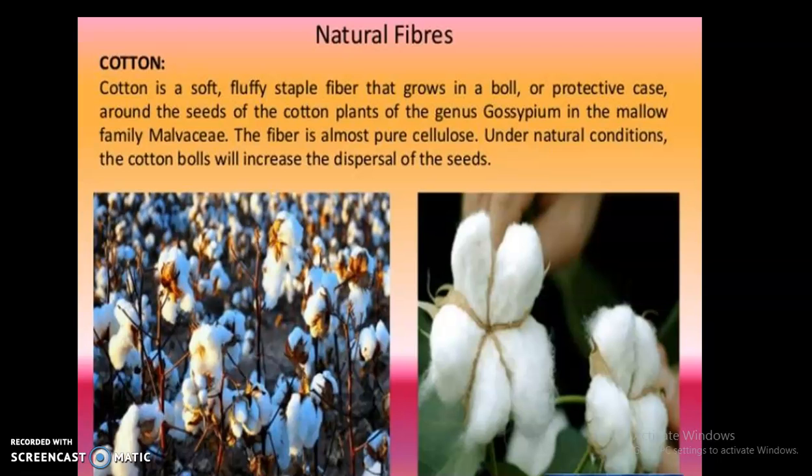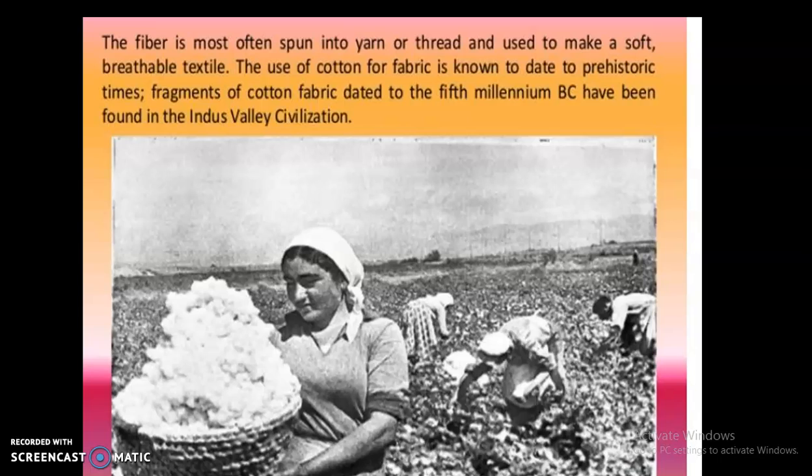Now, how is cotton produced? Cotton seeds are sown in early spring, and cotton plants grow quite rapidly and take the shape of a bush within 2 months. The flowers are either white or yellow and gradually turn to pink. The fruits are called cotton bolls, as we have already talked about, and are the size of a lemon. On maturity, these cotton bolls burst open, exposing the seeds and cotton fibers. From the bolls, cotton is handpicked and seeds are separated from the fibers. This process of removing cotton seeds from fibers by combing is called ginning.